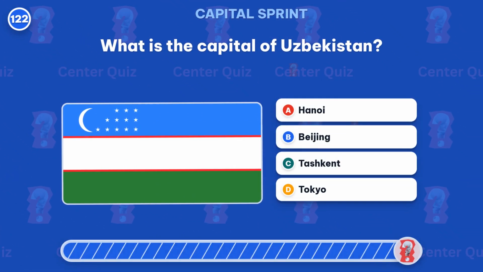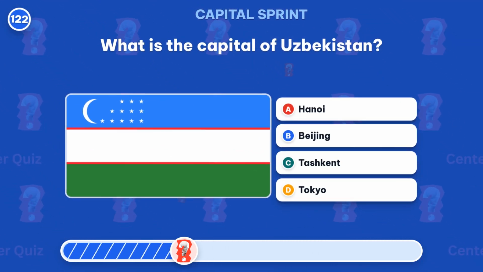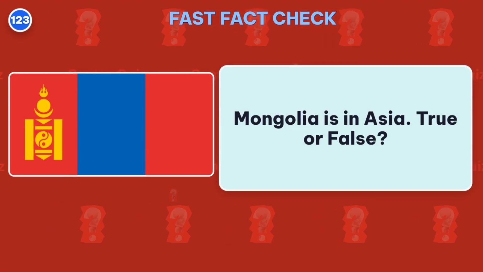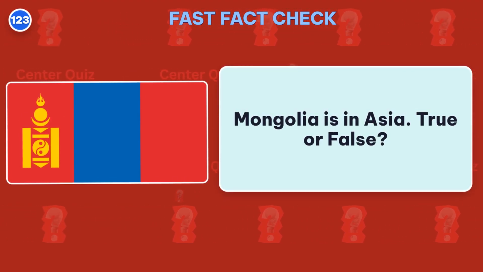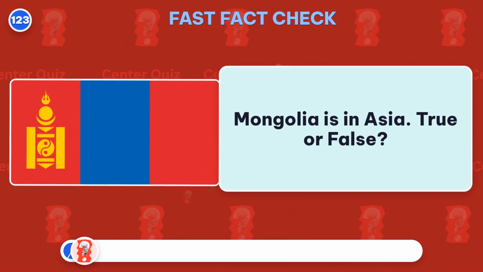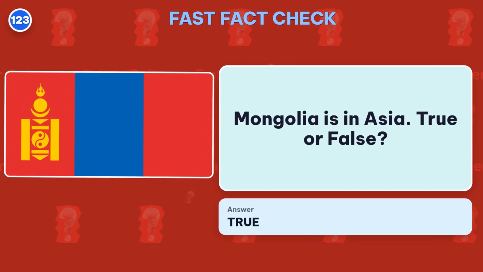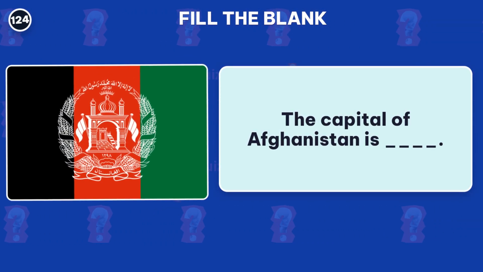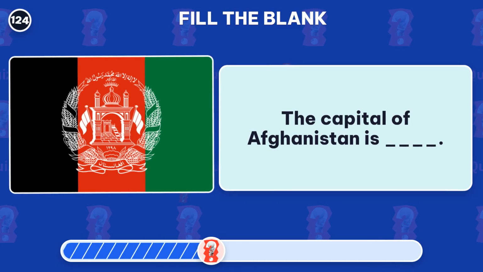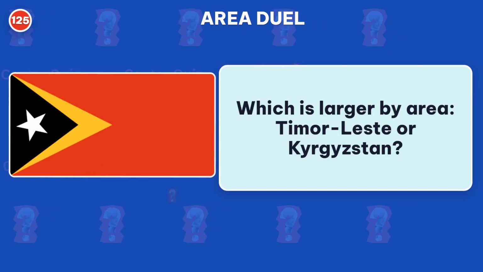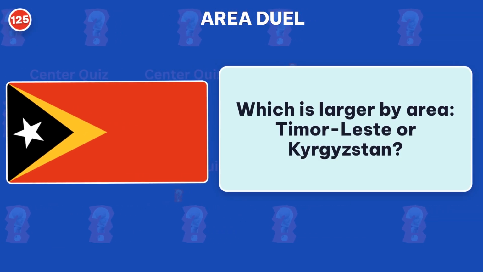Kazakhstan. What is the capital of Uzbekistan? Tashkent is the capital. Mongolia is in Asia. True or false? True. Mongolia is in Asia. Fill in the blank. What is the capital of Afghanistan? Answer: Kabul. Which is larger by area, Timor-Leste or Kyrgyzstan?